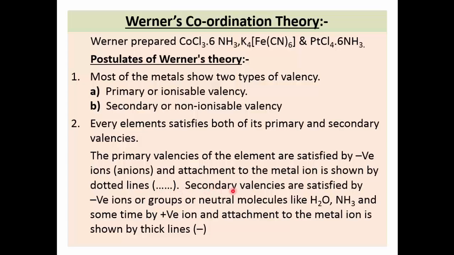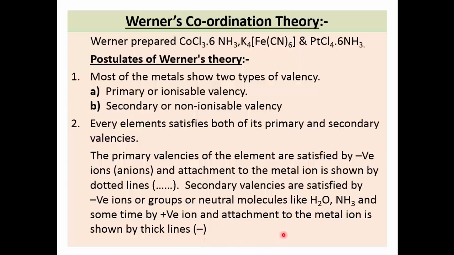Next point, secondary valencies are satisfied by negative ions or groups or neutral molecules like water, ammonia, and sometimes by positive ions. And the attachment of these groups to the metal ion is shown by thick lines.